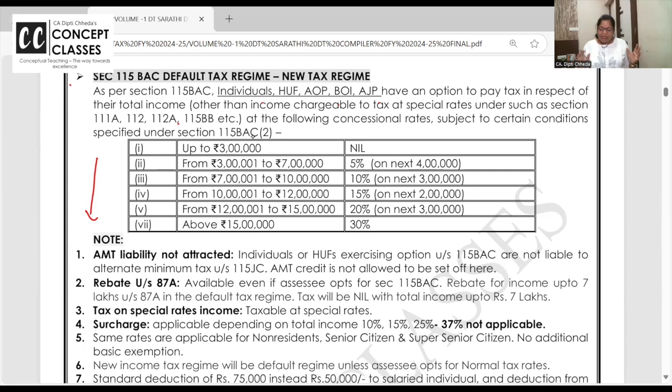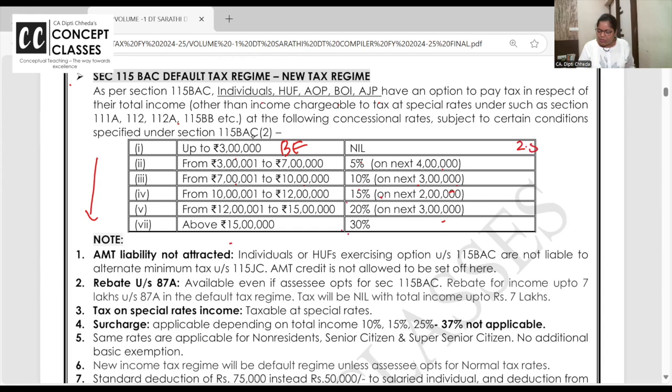Now, if you are going for the default tax regime, up to 3 lakhs you get basic exemption, nil. 3 lakh to 7 lakh, on the next 4 lakh, it's 5%. 7 lakh to 10 lakh, on the next 3 lakh, it's 10%. 10 lakh to 12 lakh, on the next 2 lakh, it's 15%. 12 to 15, it's 20%. And above 15, it's 30%. So this is so clear: 5, 10, 15, 20 and 30. 25 is not there. Above 15 lakhs, it is 30%.